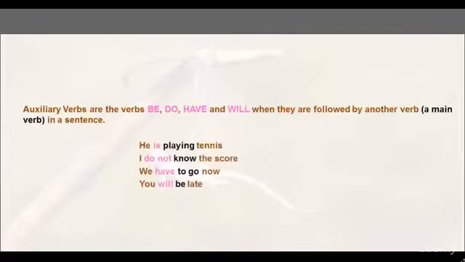He is playing tennis. I do not know the score. We have to go now. You will be late.